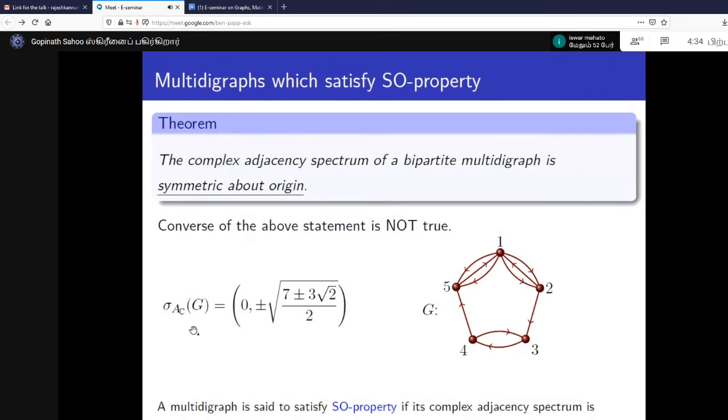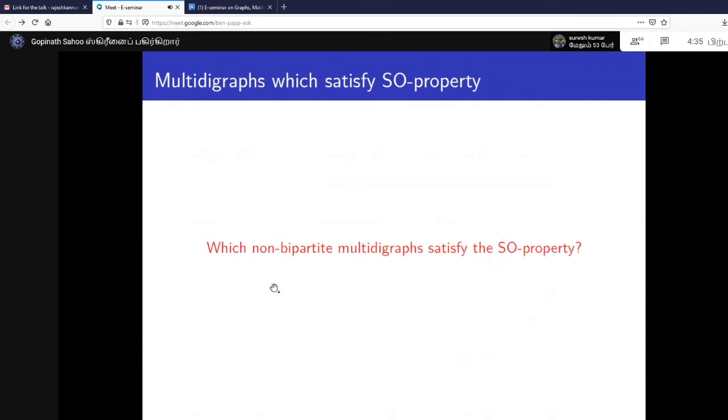So we call it a non-bipartite multi-digraph. And here is the complex adjacency spectrum, and you can see this is symmetric about origin. So let us find out the condition under which a multi-digraph will satisfy the symmetric about origin property. That class of non-bipartite multi-digraphs we want to find out.